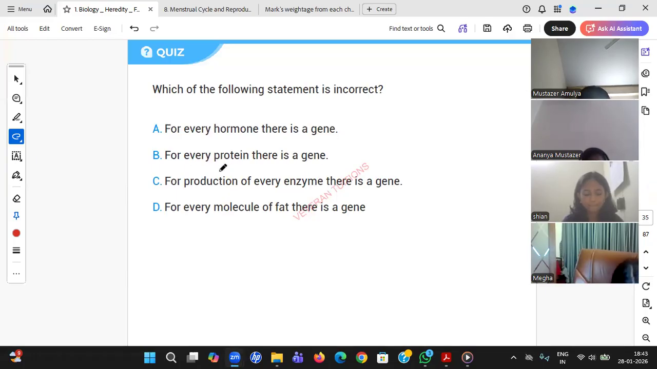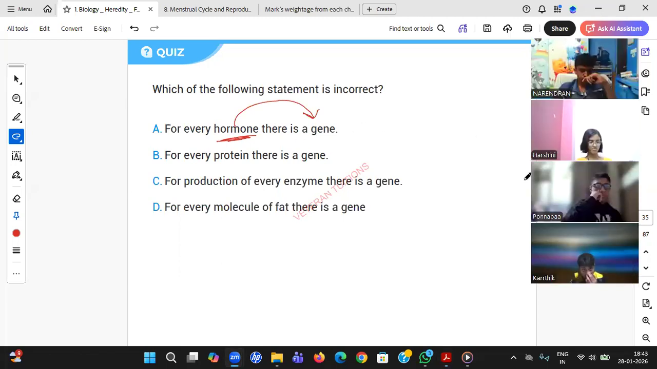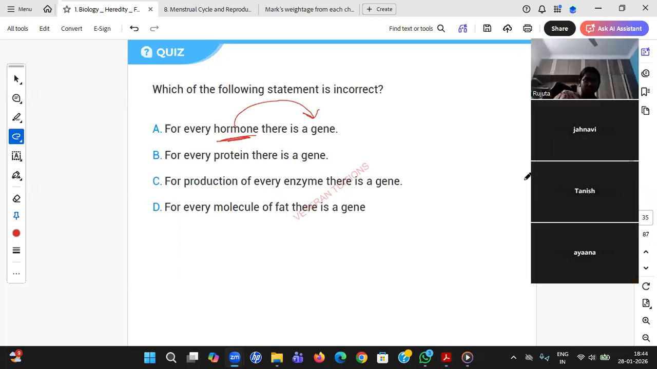So why is hormone not a gene? Yes, Tanish. For every hormone there is a gene. So which is incorrect? So this is correct. You are saying, how can you say that, Tanish? Aparna, right answer. Whom should I ask? Many students are there today. Yes, Karthik. For every hormone there is a gene.